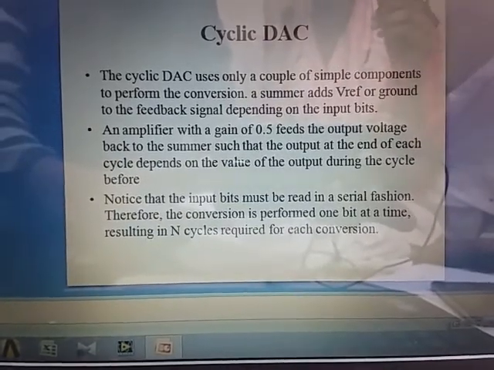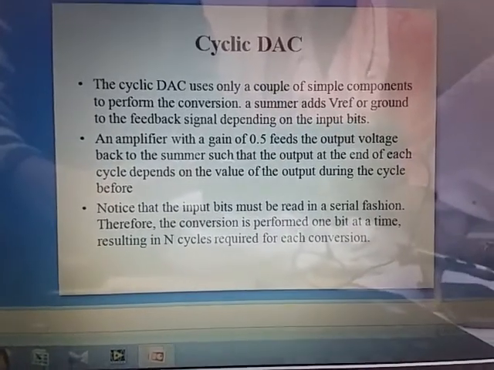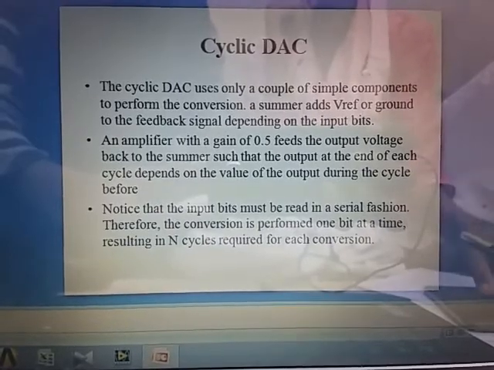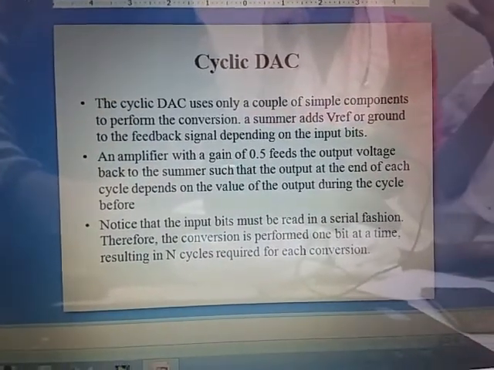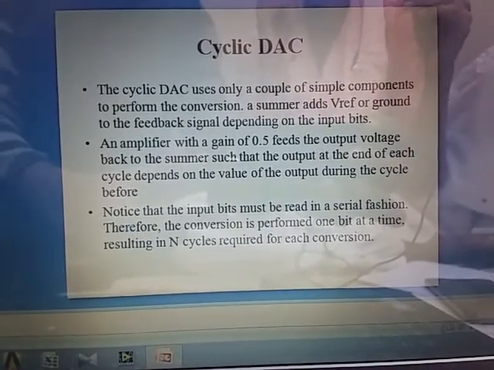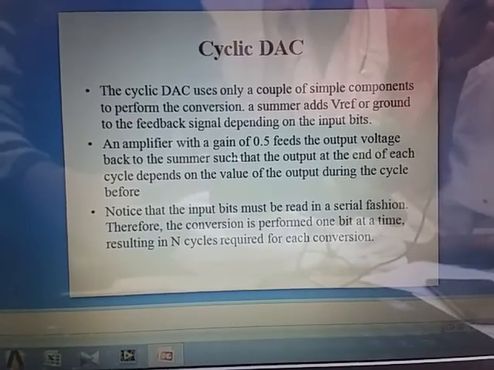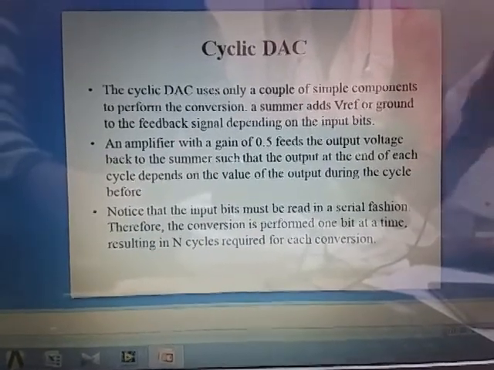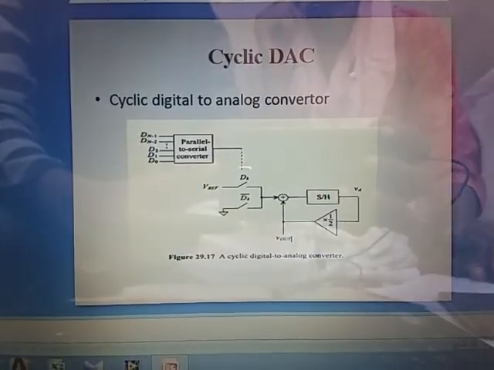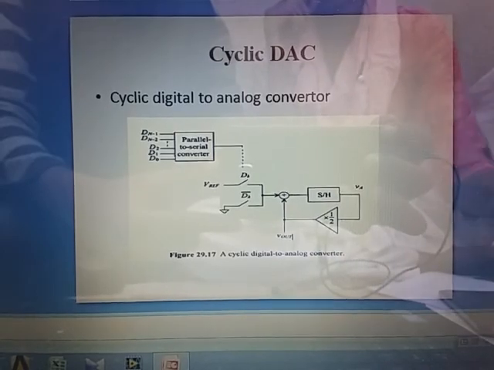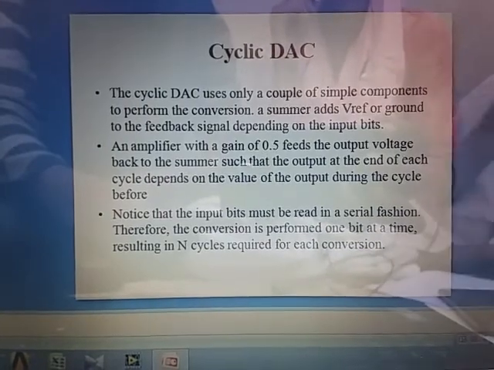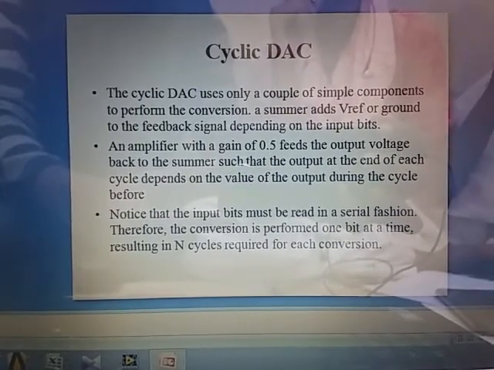Now I am going to tell about the cyclic DAC. In the introduction, I said the cyclic DAC is just a sequential DAC, which performs the operation based on one clock pulse for one bit. The cyclic DAC uses only a couple of simple components to perform the conversion: the parallel to series converter, the summer, the sample and hold circuit, and the feedback signal.